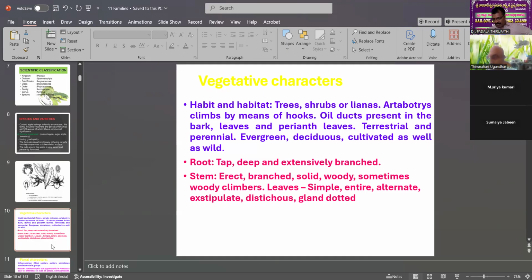Then also the stem. The stem stands erect. Only a few are branched climbers, for example Artabotrys. Remaining plants all stay erect and are also branched. The branching is sympodial or opposite. Solid woody means the stem is strong and also woody, sometimes woody climbers. Then the leaves are simple, distichous, alternate, exstipulate. Glands are dotted. That is also a character.